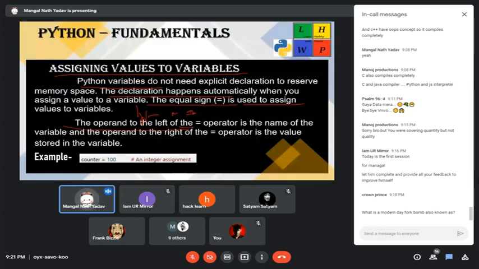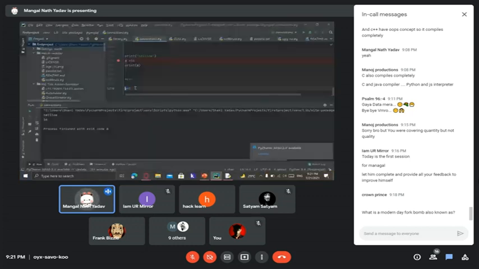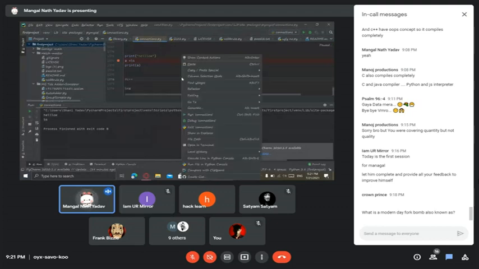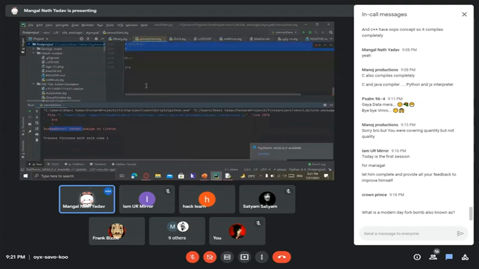This is the left and this is the right. The interpreter always knows that the left side is the variable and the right side is the value. So if we write 5 equals a, what will it do? It will give an error because it does not allow assigning a value to a literal.